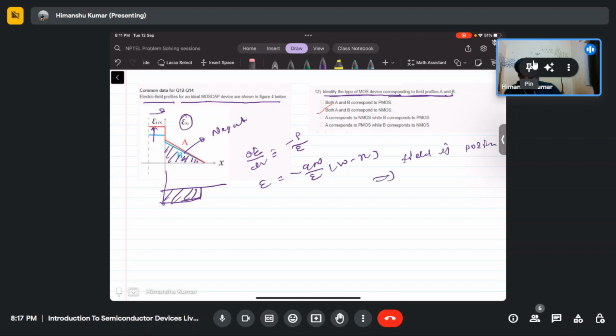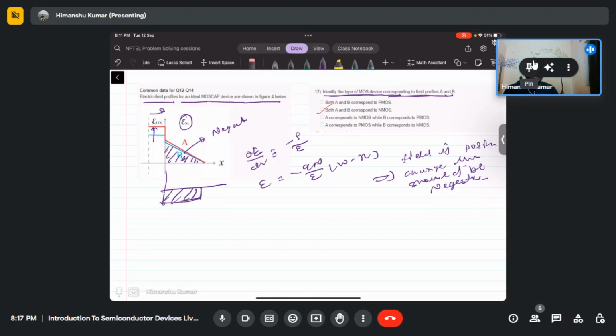So field is positive, so this implies that the charge density should be negative. If the charge density is negative, then this charge density is due to the depletion of majority charge carrier.